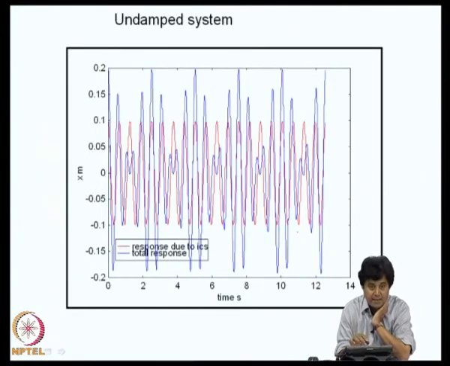If damping is absent, as I was saying, there is no reason why the initial condition should decay. The blue line is the total response and the red line is the component due to initial conditions, and the total response has two harmonics. This goes on oscillating forever, and the initial condition effect is felt throughout, for all values of time.